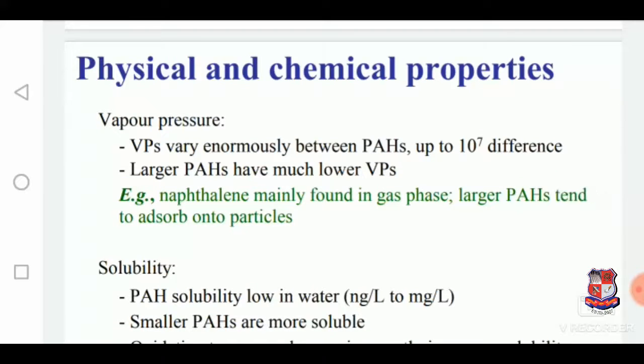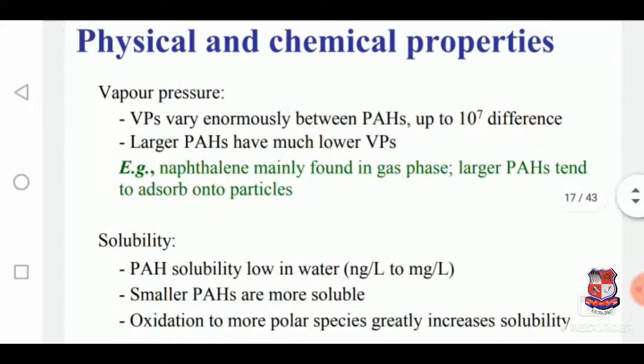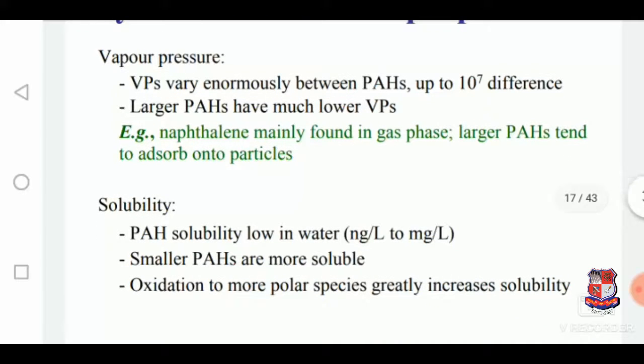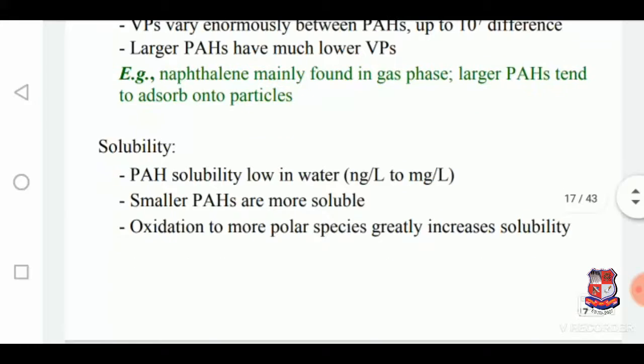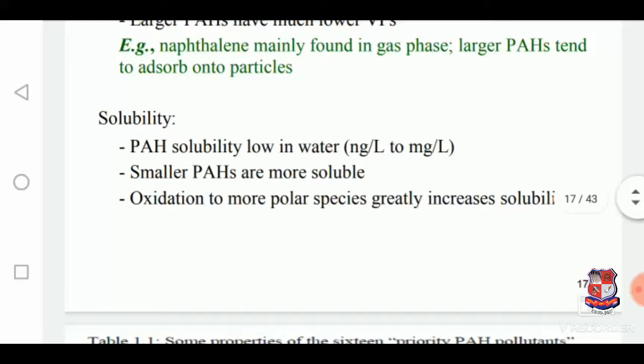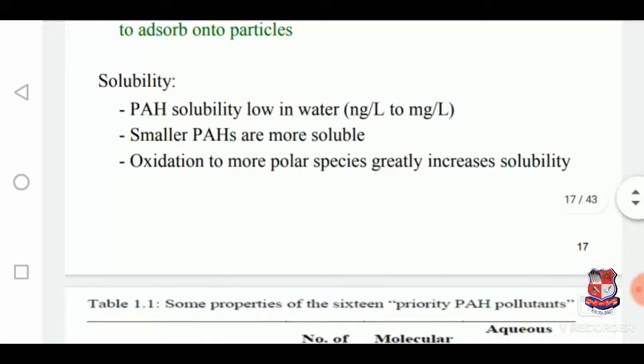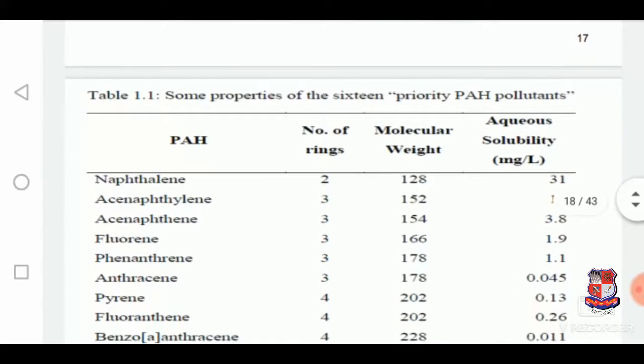So these are the properties, physical and chemical. Vapor pressures differ by up to 10^7. For example, naphthalene is mainly found in gas, while larger PAHs tend to adsorb onto particles. Solubility: it is poorly soluble in water, and oxidation to more polar species greatly increases the solubility.